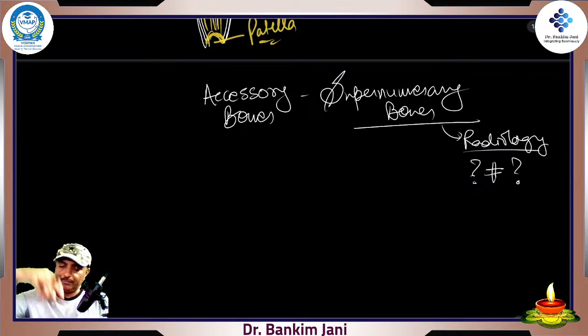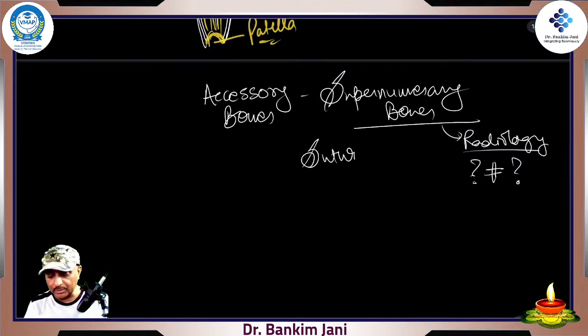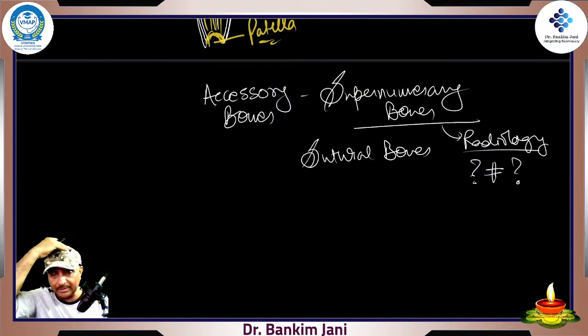What happens is that when these small bones are getting formed, if one of the epiphyseal centers is not joined, it remains separate. A small portion of the bone remains separate, and you feel like it is a fracture, right? That's why you should really be aware of these bones. Especially the sutural bones in the skull. In the skull there is the fontanelle. Fontanelle means a space. When the baby is born, there is a space.